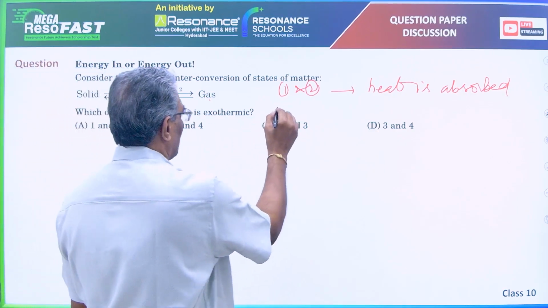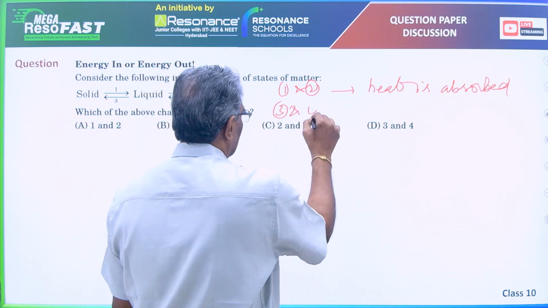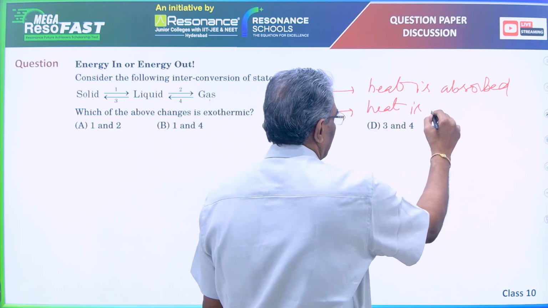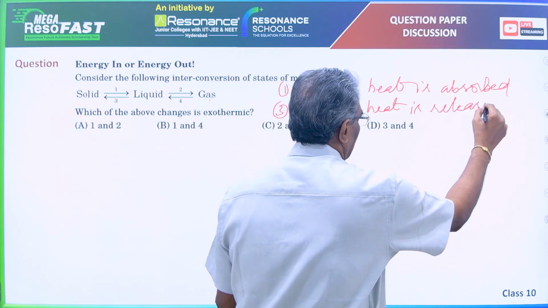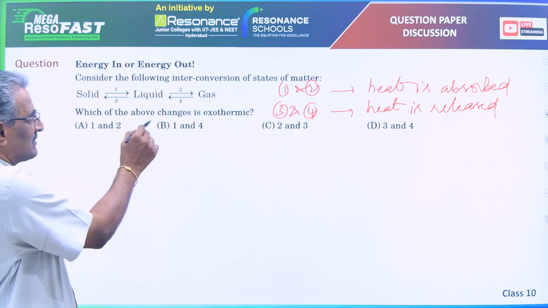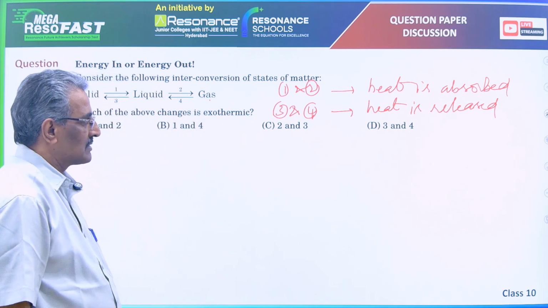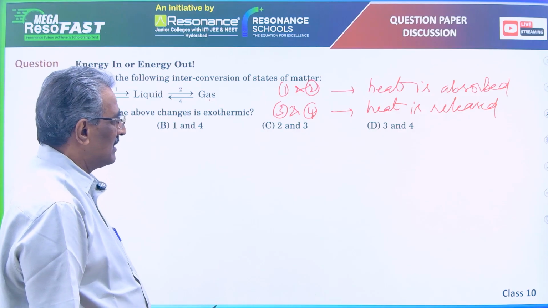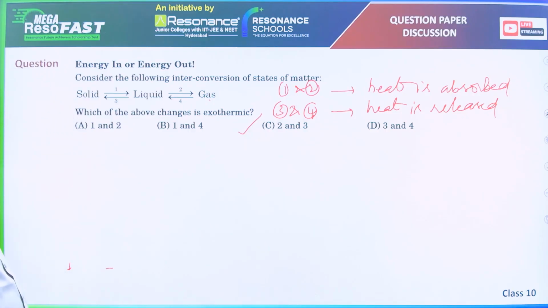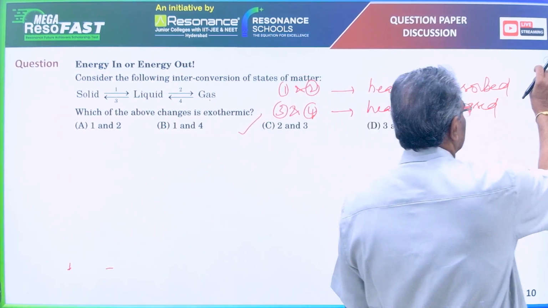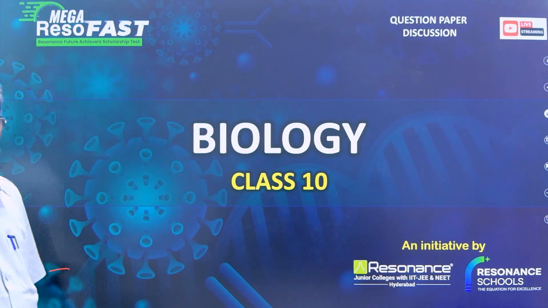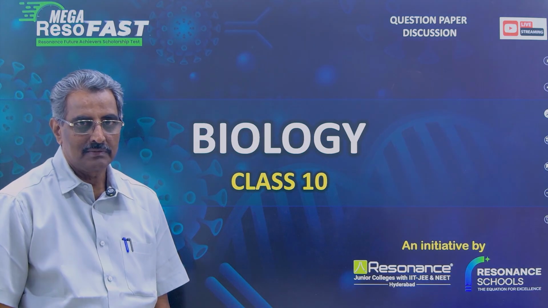In processes 3 and 4, heat is released. That is, processes 3 and 4 are exothermic in nature. The question is, which of the above changes is exothermic? So, the processes 2 and 3 are exothermic in nature. So the correct option is option C. The biology teacher will continue the discussion.